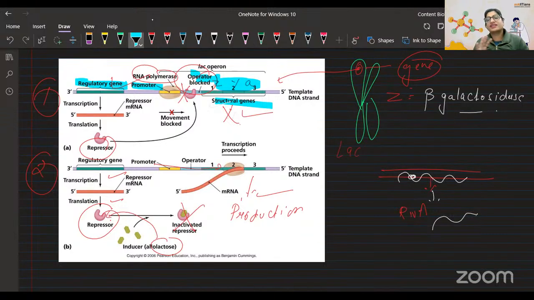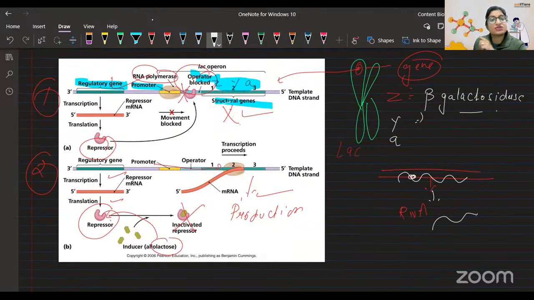Let me tell you one thing. In our body, whenever DNA wants to speak, it talks in the language of protein. It would make a protein and then talk. In this case, as they have written Z, Y and A, they are also making protein. Galactosidase is an enzyme, but that is protein. Enzymes are made up of protein. So Z is coding for beta galactosidase. Then second, Y and A.